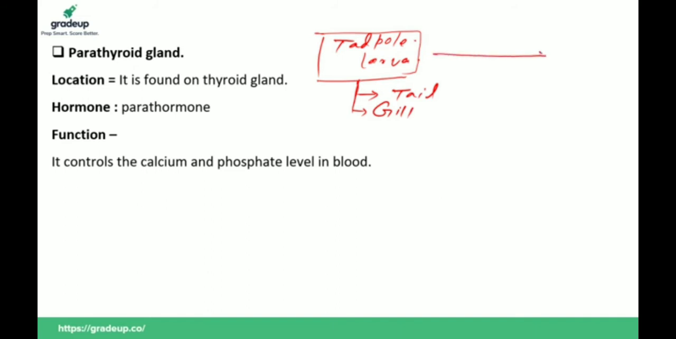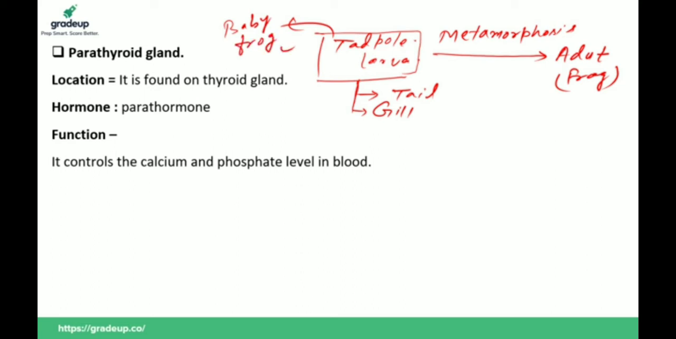But gradually this larva is converted into an adult frog, and the conversion of a larva into its adult form is called metamorphosis. So what is a tadpole? A baby frog. And in frog, metamorphosis takes place by a hormone known as thyroxine, which is secreted by the thyroid gland. Clear? Yes, Avinash. So it also takes part in metamorphosis of tadpole larva.